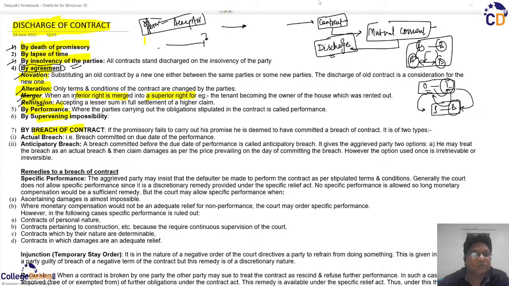So there is certainly a supervening impossibility, which denotes something that can never be completed even after the best efforts of the party. Therefore, such supervening impossibility forces the contract to be discharged.